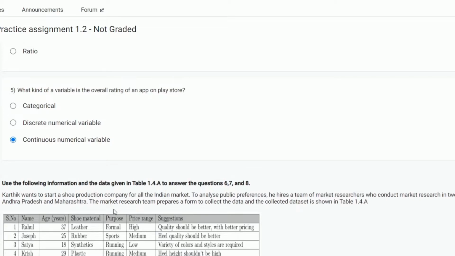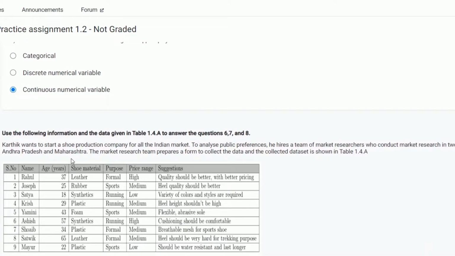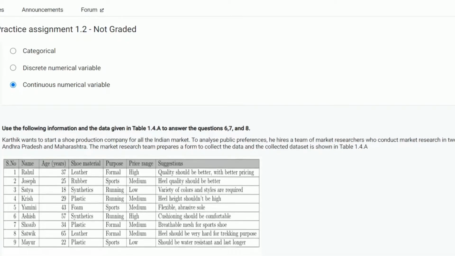Use the following information and answer the question. Questions 6, 7, 8. Karthik wants to start a shoe production company for the whole Indian market. To analyze public preferences, he hires a team of market researchers who conduct market research in two states, Andhra Pradesh and Maharashtra. The market research team prepares a form to collect the data, and the collected data set is shown in the table.